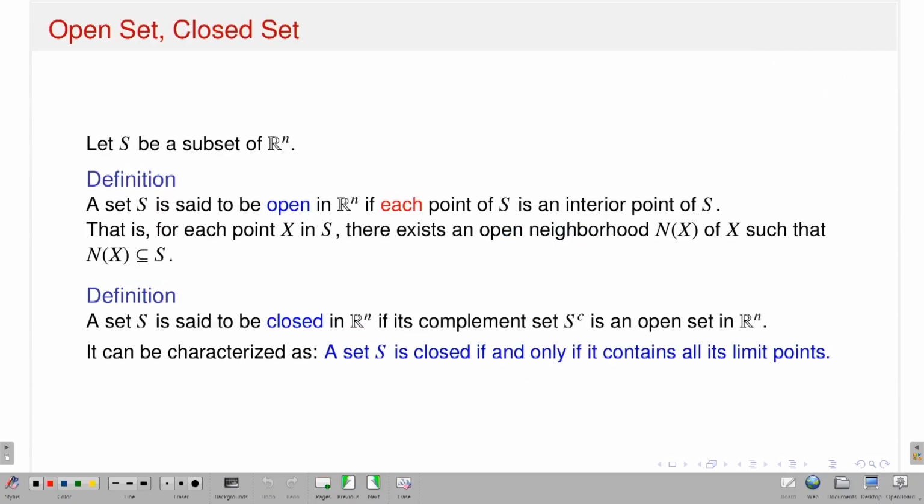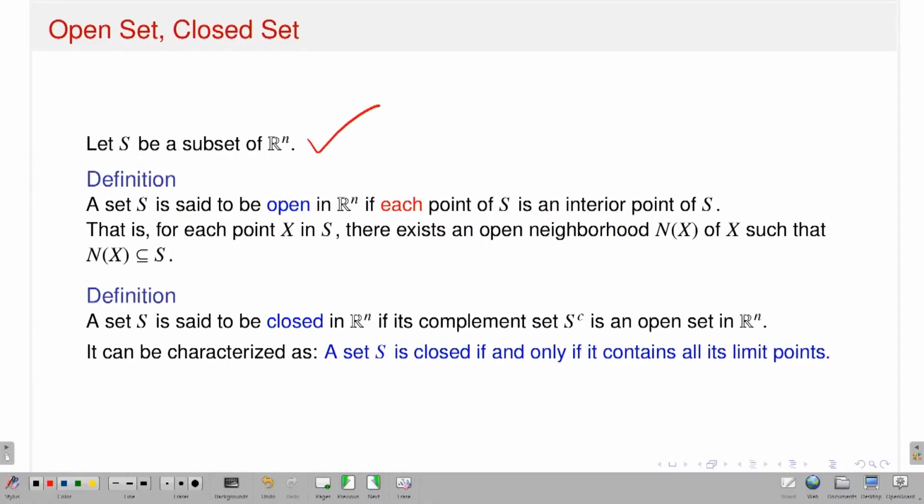Now once I have the notion of limit points and interior points, then I can talk about the concept of open sets in the n-dimensional Euclidean space. So let's start with a set S subset of Rn. A set S is called open in Rn if each point of S is an interior point of S. That means if I take any point inside S, it should be an interior point.